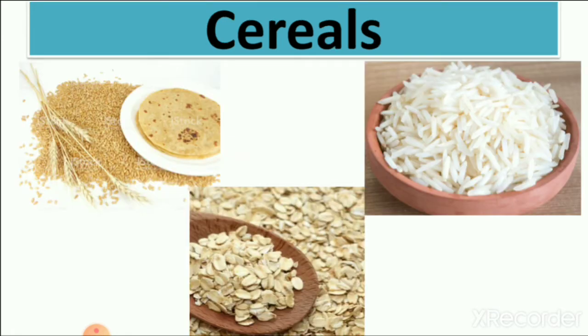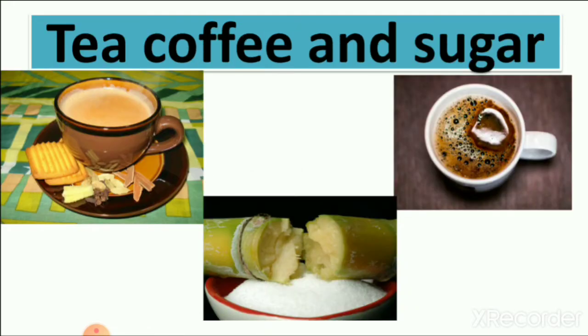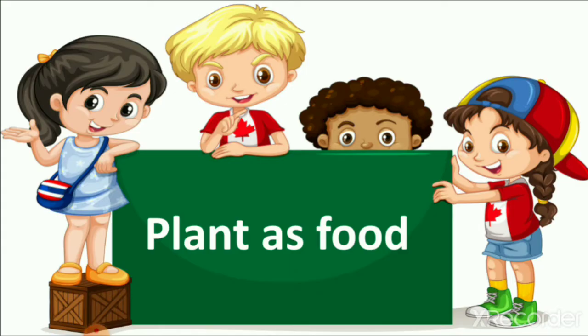Then we get cereals, rice, wheat and oats, pulses, tea, coffee and sugar. So we learn how we use these parts of the plant in our food.